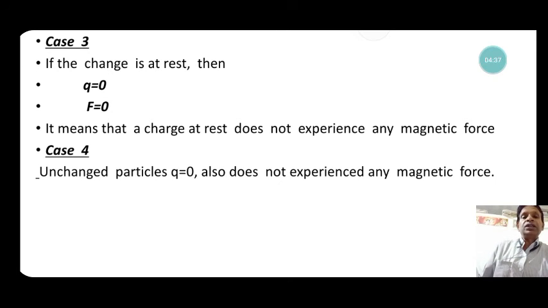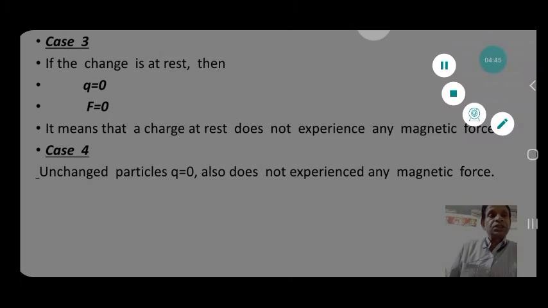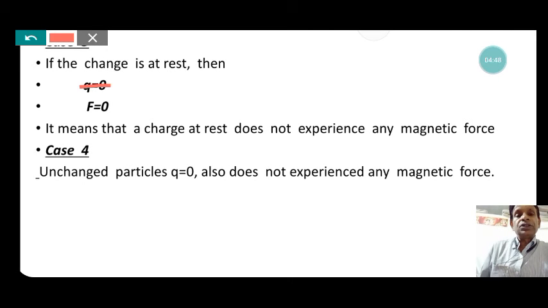And when the particle is uncharged, that is q is equal to 0, in this case also no force is experienced. When the velocity of the charge is zero, that is, the charge is at rest, there is no force experienced by it. And when there is no charge on the particle, the force exerted by the magnetic field is not experienced by the particle. That is the fourth case.